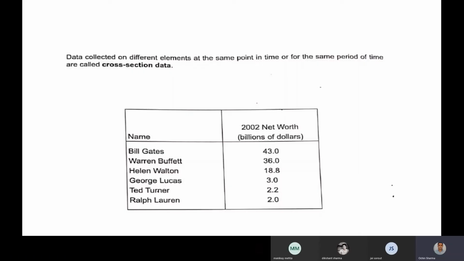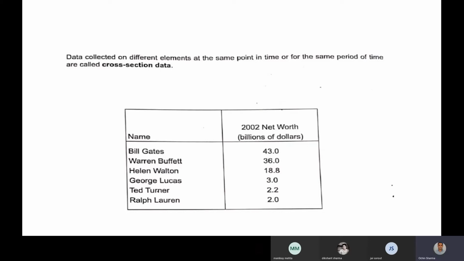Cross-sectional data is related to time series data. It is very important to remember that we are collecting data at the same time for different elements. Here the elements are the names of the persons, or the persons are the elements, and the time is 2002. Okay.